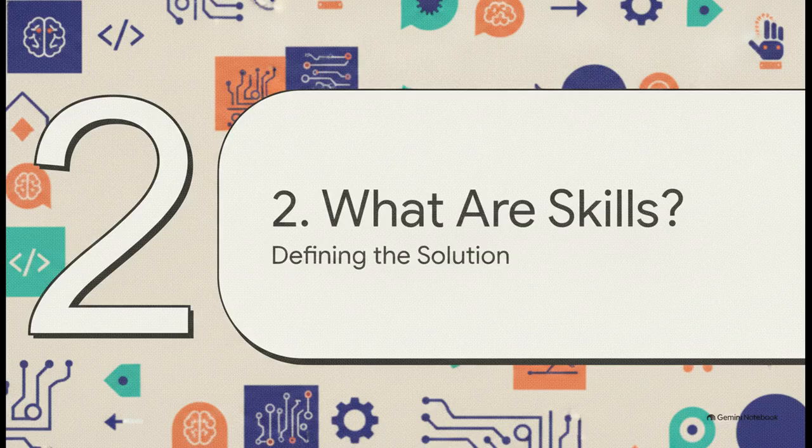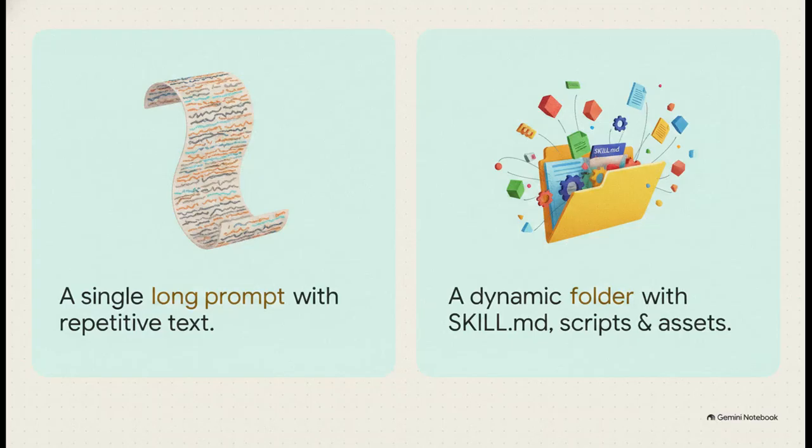Section 2. What are agent skills? And this brilliantly illustrates the solution. A skill is not just some massive copy-pasted wall of text. Actually, scratch that. It's way more than text. A skill is a dynamic, living folder. It holds a specific instructions file, sure, but it sits right alongside execution scripts, reference materials, and asset files. It's a repeatable, robust toolset that Claude can load up instantly to supercharge its performance on highly specialized tasks.